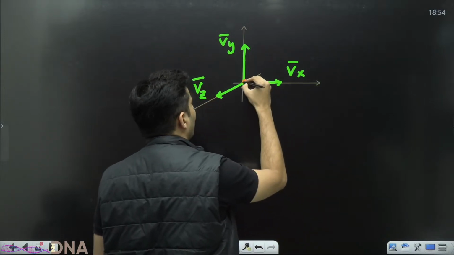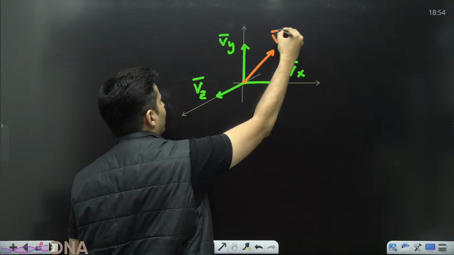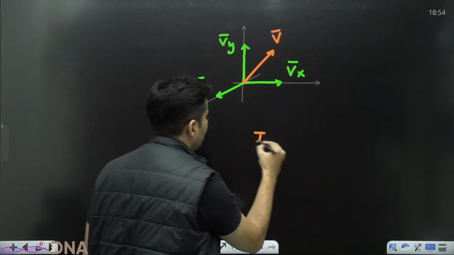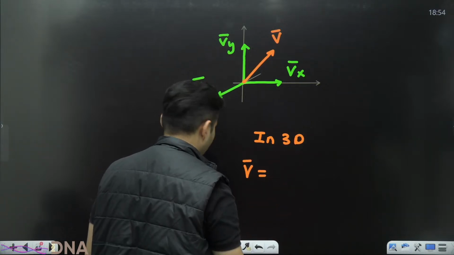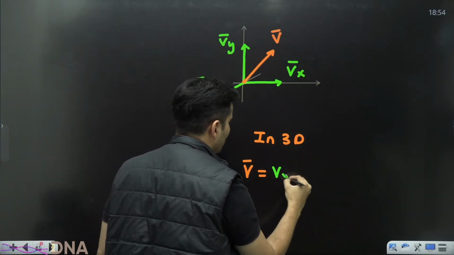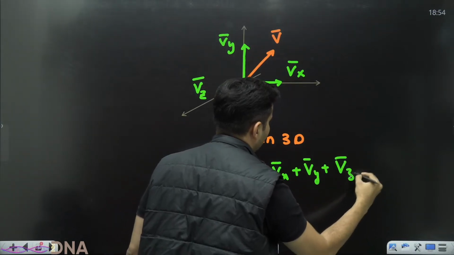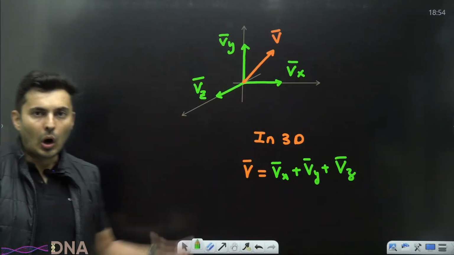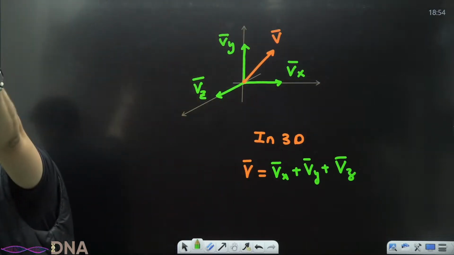Together, I will get my resultant vector in 3-dimension. So this vector will be nothing but a combination of the x component, the y component, and the z component. All three together give me that vector in 3-dimension.